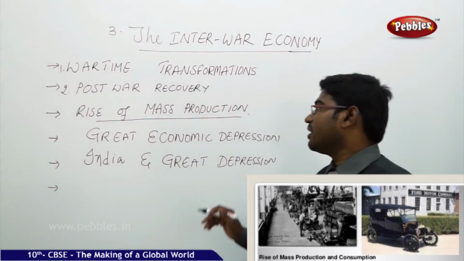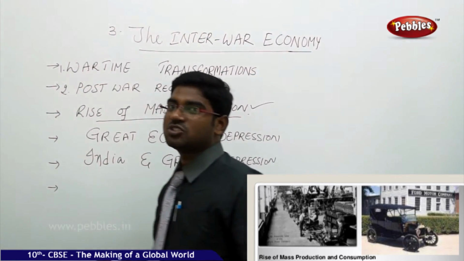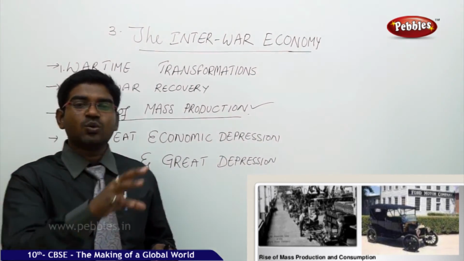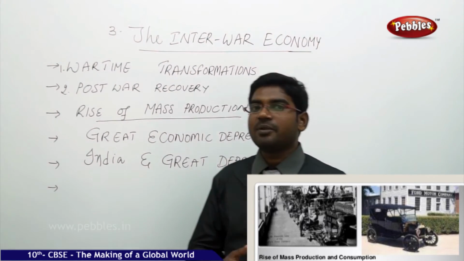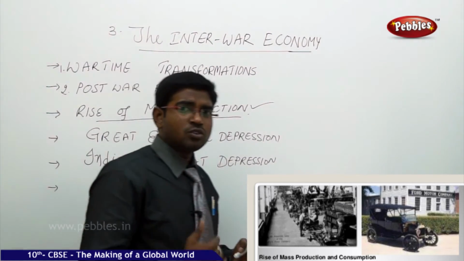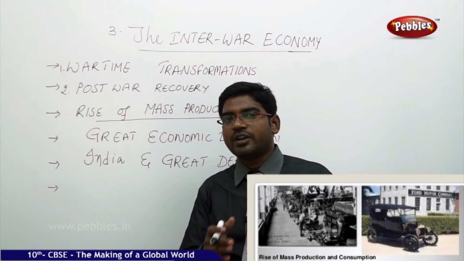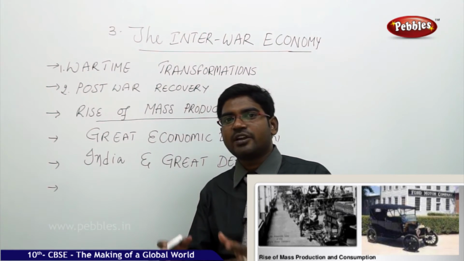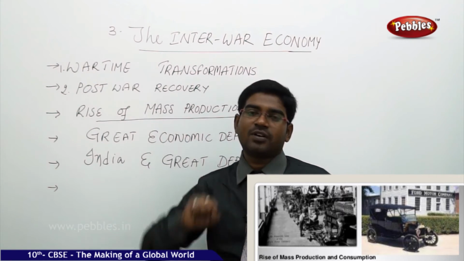This made a great change in mass production. Mass production started to spread not only in the US, but from the US to various corners, and from there it started to move to other countries of Europe. As the situation turned towards the positive side, from 1921-22 industrial production started to reach its peak, and it went on further.